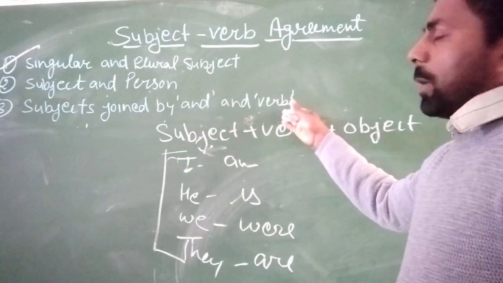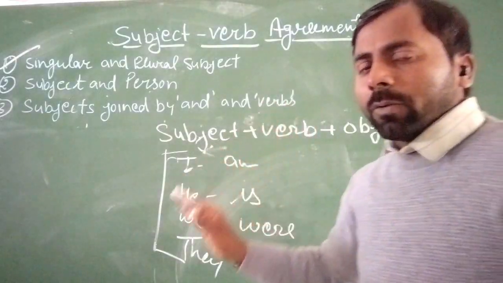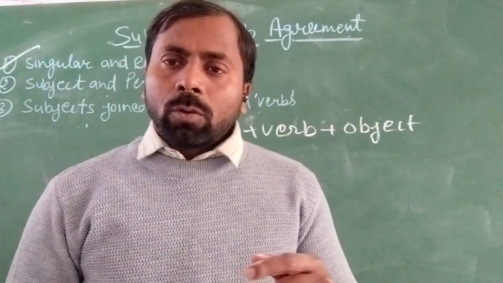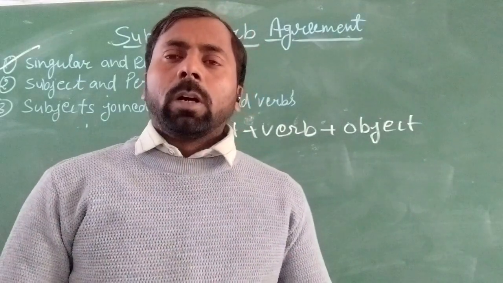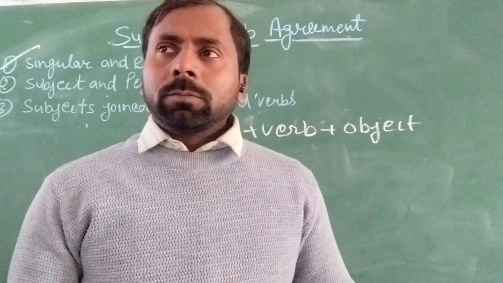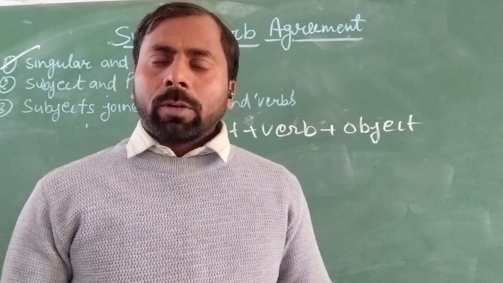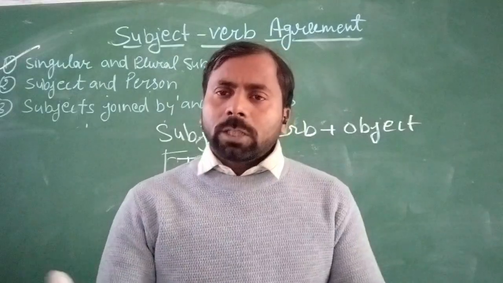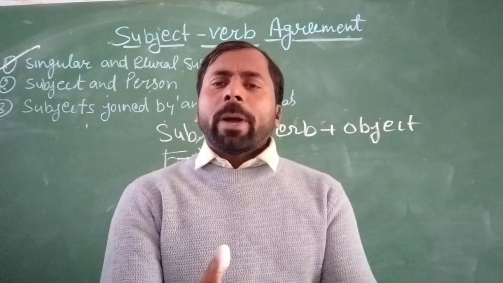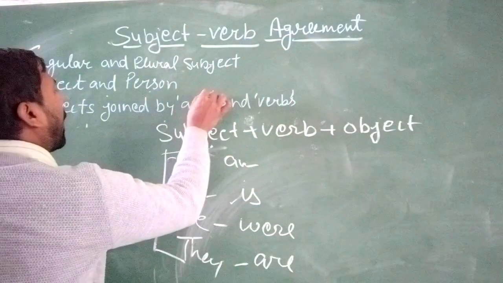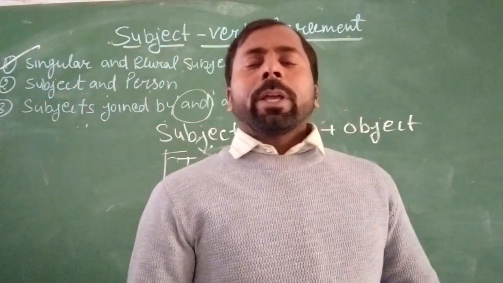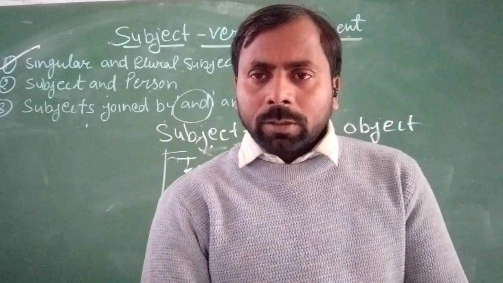It's clear. Now next is subjects joined by and. Okay, if your subject is a noun or pronoun, and this noun or pronoun is combined by the conjunction word and, then your verb form is according to the subject.